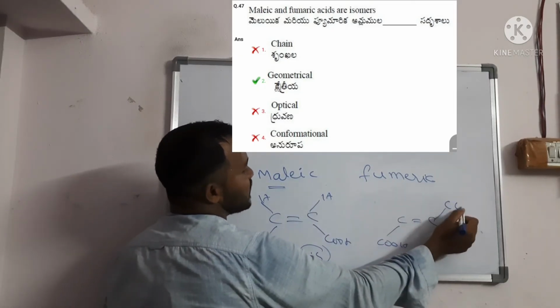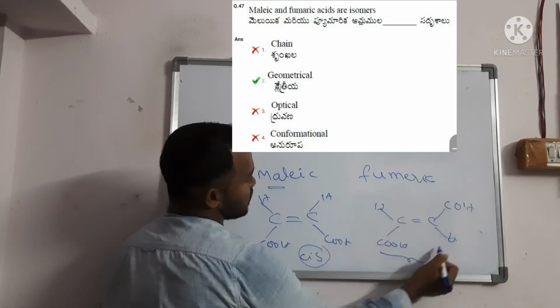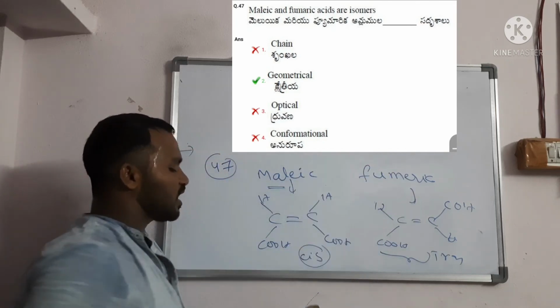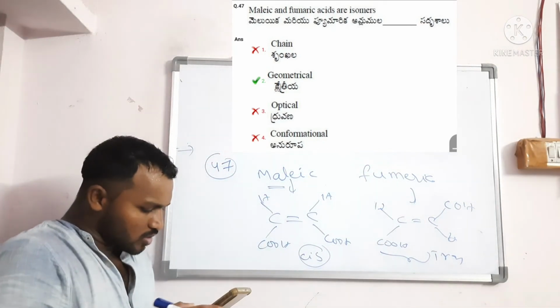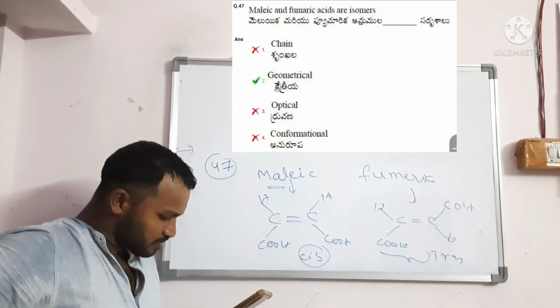Now tell me, cis and trans are what? Geometrical. This is trans. So maleic acid is the cis form, fumaric acid is the trans form. So cis and trans are the geometrical isomers. Option number 2 is the correct answer.